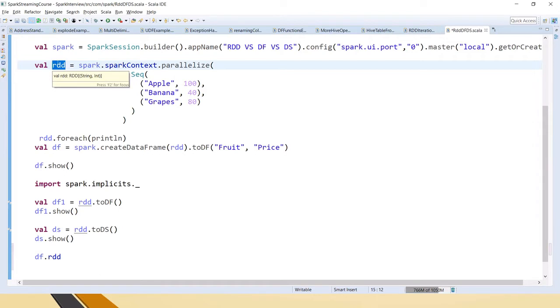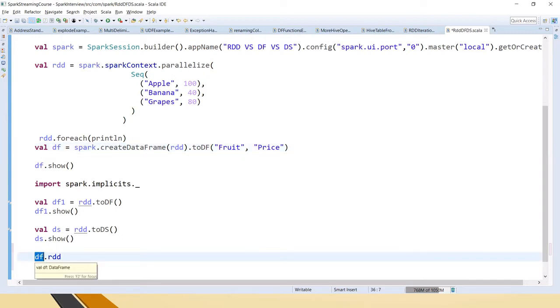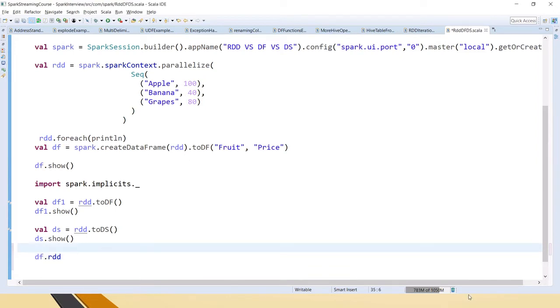The original RDD type is RDD of string comma int. Once you convert that to data frame and then convert that data frame back to RDD, the type of that RDD is changed to Row. This is the disadvantage, the limitation of using the data frame: once you convert RDD to data frame, you cannot convert data frame back to the same domain object. The domain will be changed.